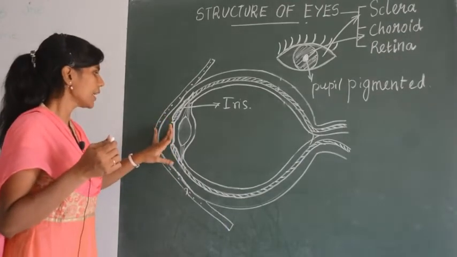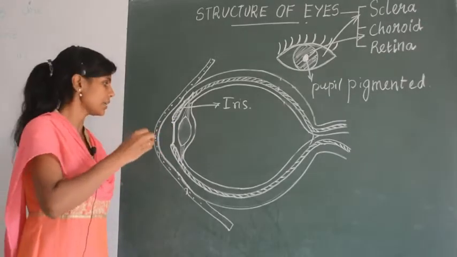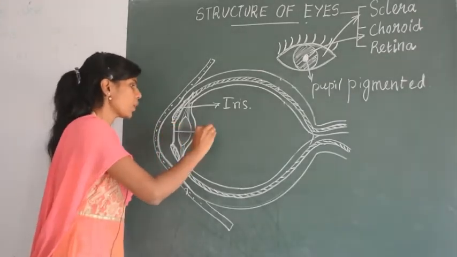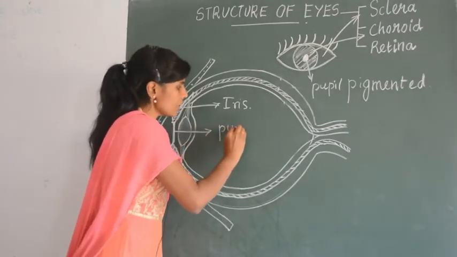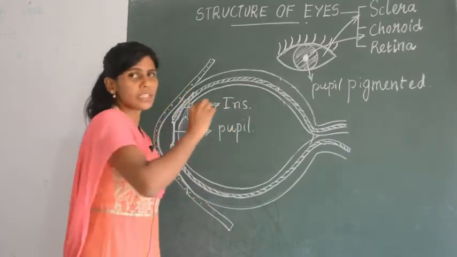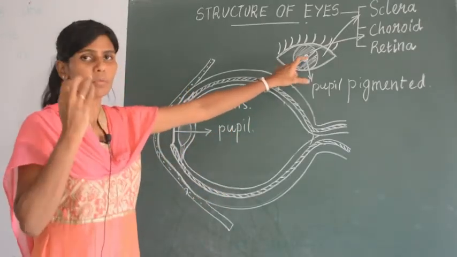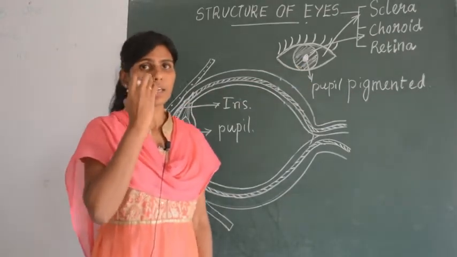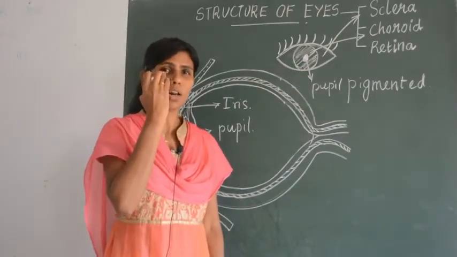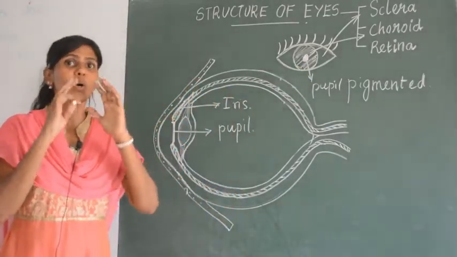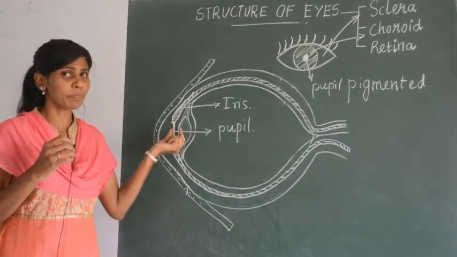There is a gap in between the iris, and this gap is called the pupil. It is actually a hole. The small black circle inside the black circle is a hole actually, and that is called the pupil.